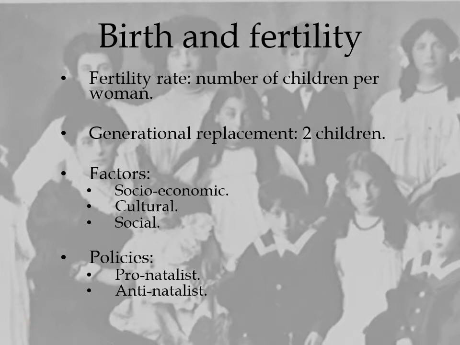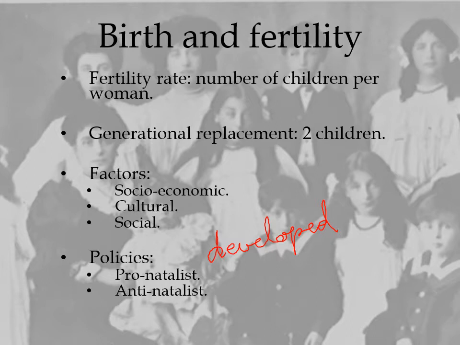The developed countries will prefer pro-natalist policies as they want the families to have more and more kids. Why? Because the families in the developed countries are getting smaller. The women, as we have said, have less and less children. To compensate for that, the government wants them to have more, for example, with discounts for numerous families and so on.